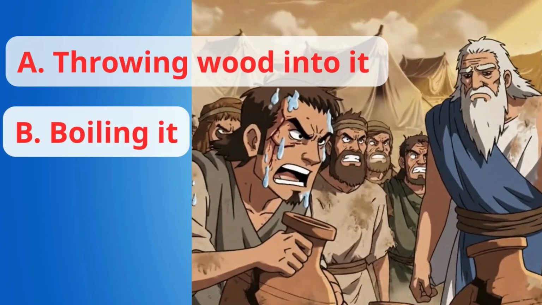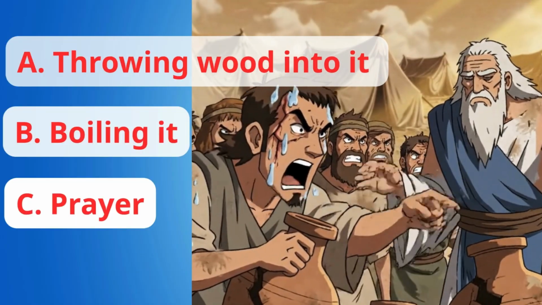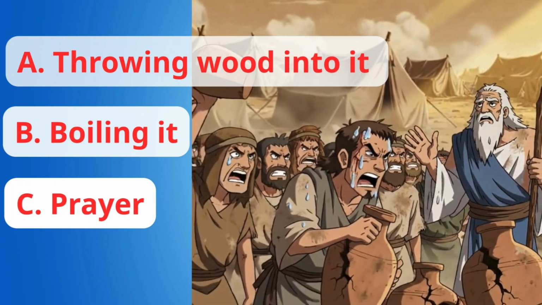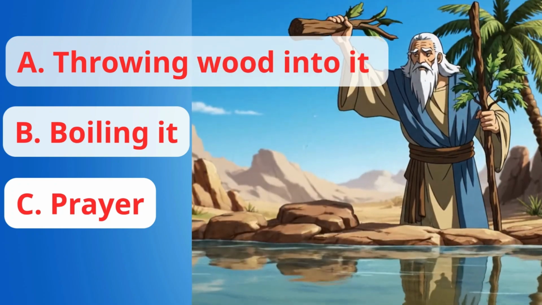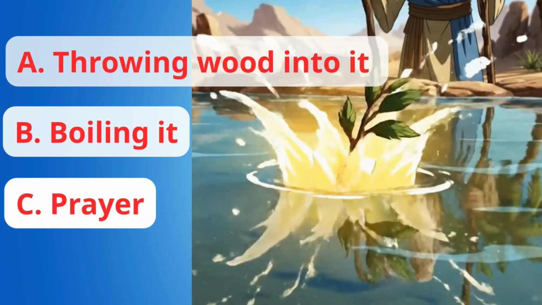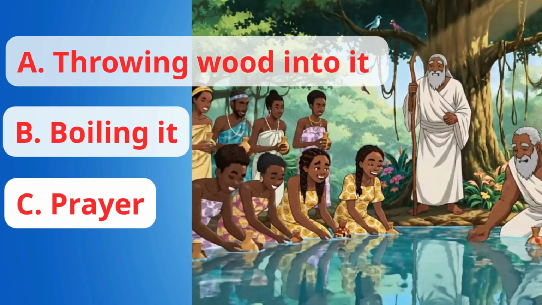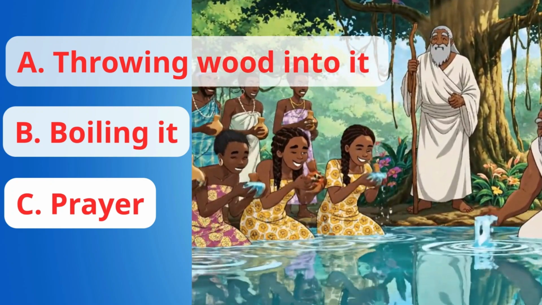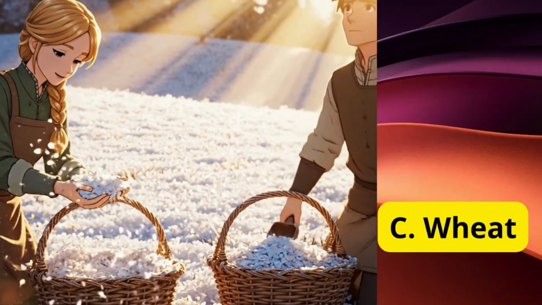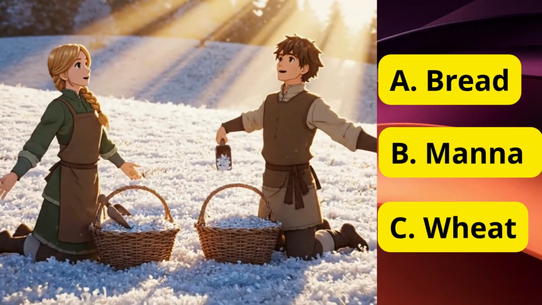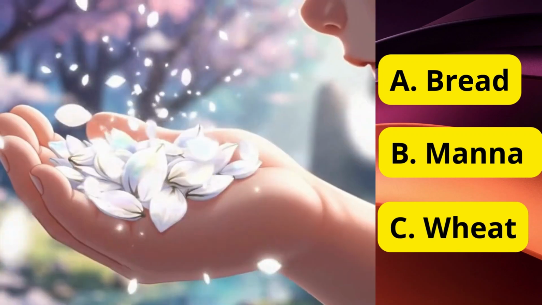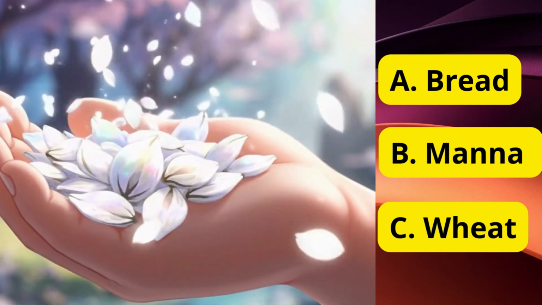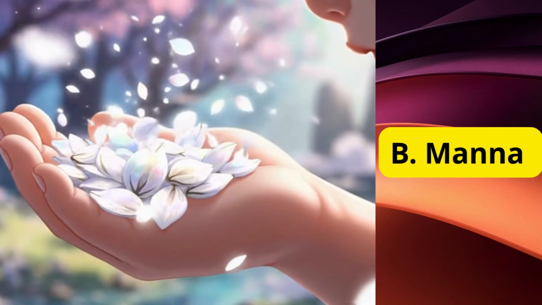Question 20. At Marah, the people could not drink the water because it was bitter. How did God make the water sweet for them? The Lord showed Moses a specific log or tree. When Moses threw it into the bitter water, the water miraculously became sweet and drinkable. Question 21. What was the name of the mysterious bread from heaven that God provided for the Israelites every morning in the desert? The bread was called manna.